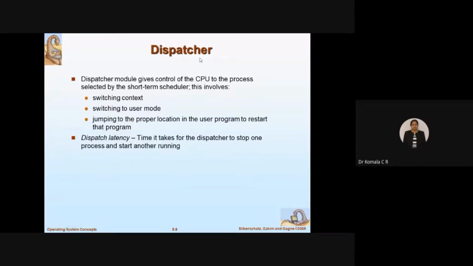There is a unit called the dispatcher. It is also a responsibility of the OS. The dispatcher module gives control of the CPU to the process selected by the short-term scheduler. Last class we were studying, no? There are two types of scheduler, short-term and long-term, and you can even go for middle-term also, fine?